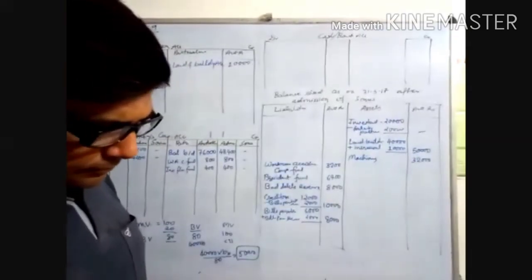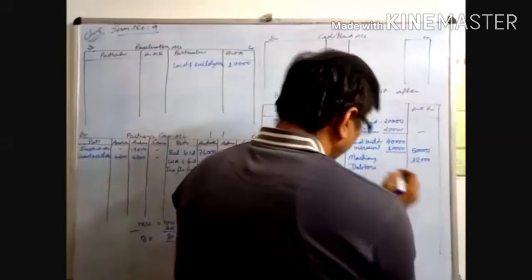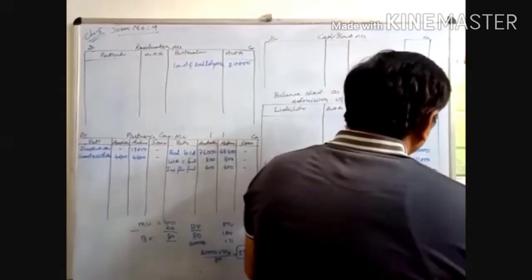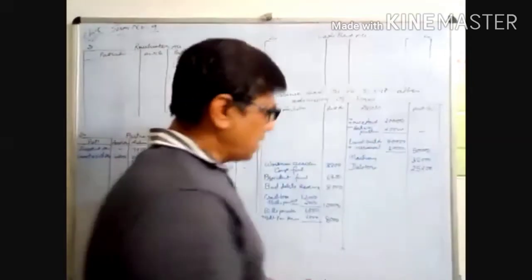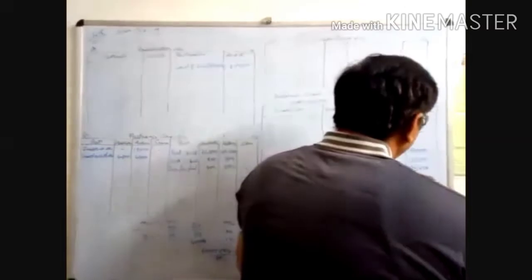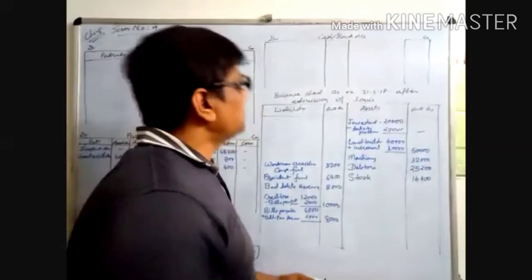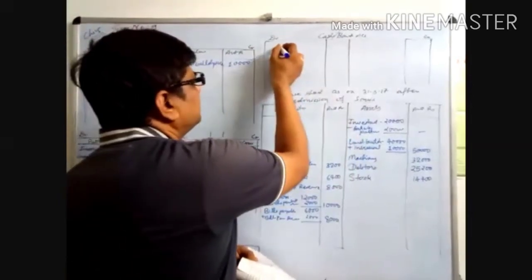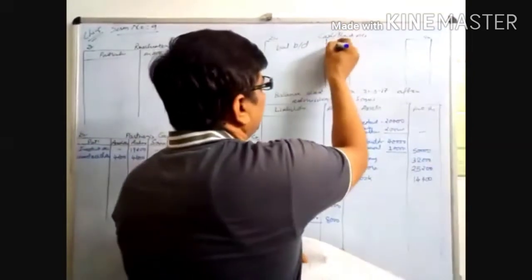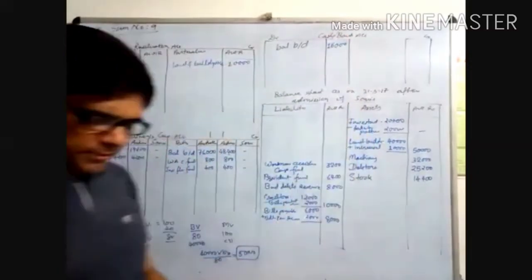Debtors 25,200, no adjustments, so write the amount directly in the outer column. Stock 14,400, no adjustments, write in the outer column. Cash is the cash and bank account, debit side balance brought down, it is 16,000. Assets are always debit balance.